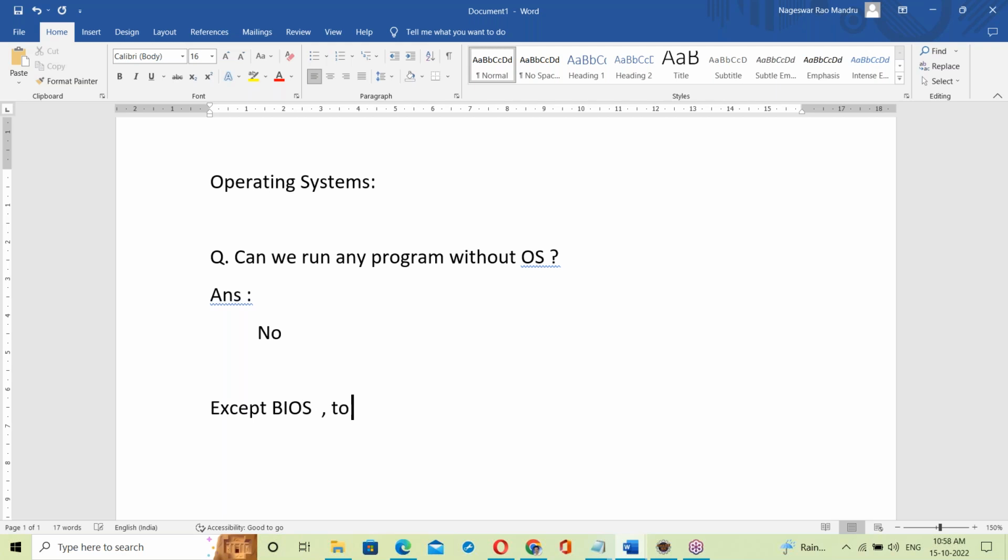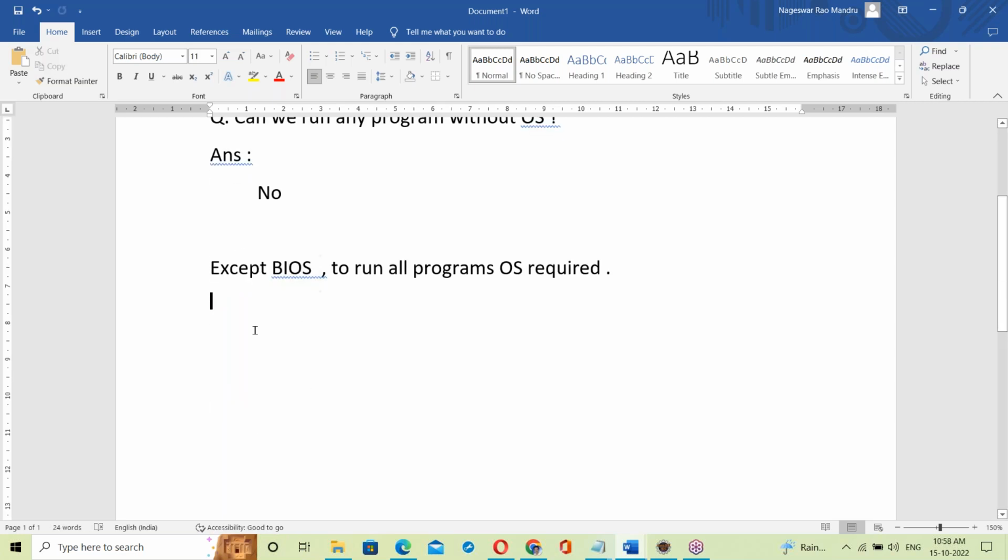Except BIOS, to run all programs an OS is required. What is BIOS? BIOS stands for Basic Input and Output System.